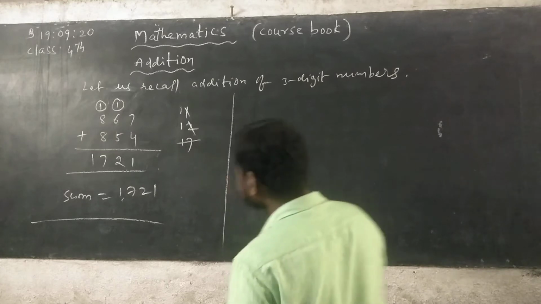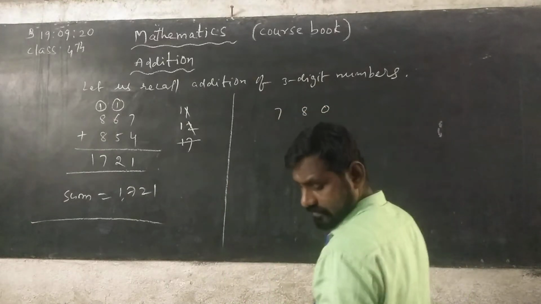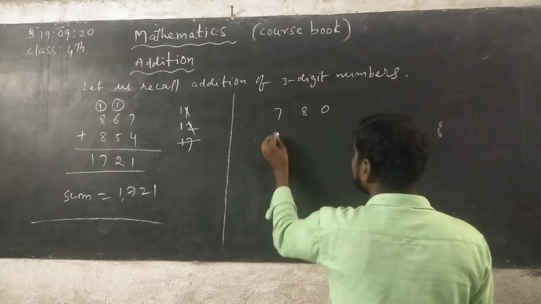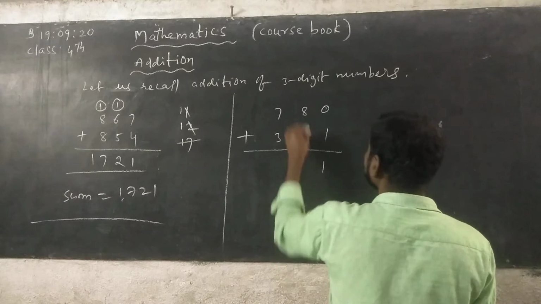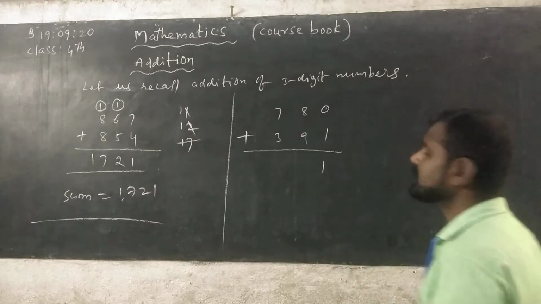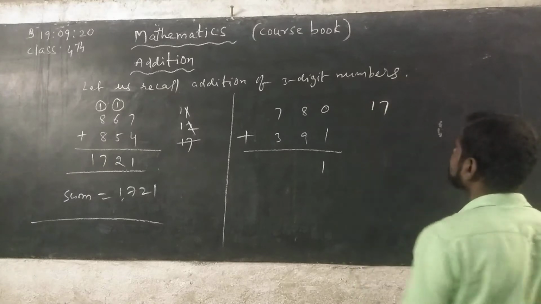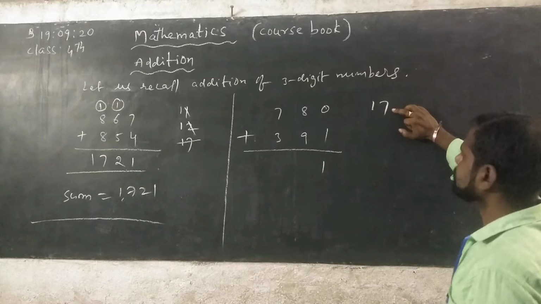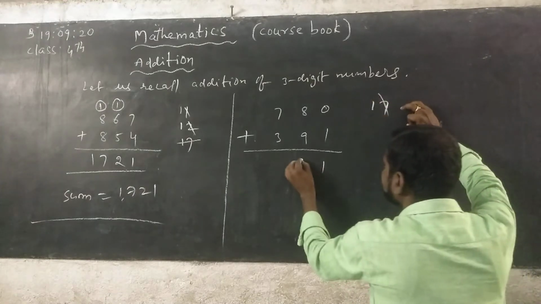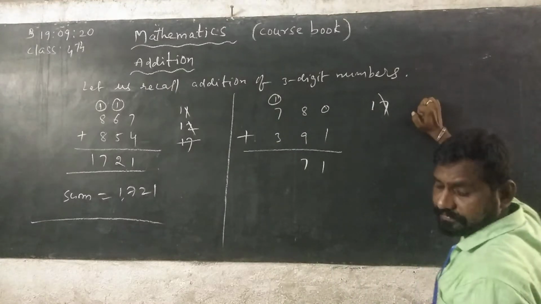Now next, 780 plus 391. 0 plus 1, 1. 9, 8 plus 9, 17. 17 is a 2-digit number, so 7 is in ones place, 1 is in tens place. You can take 7 right under tens column and 1 is carrying in hundreds column.